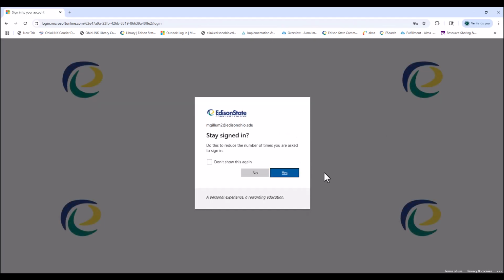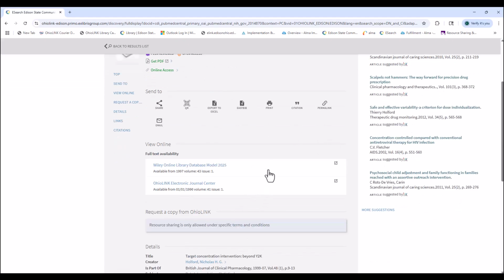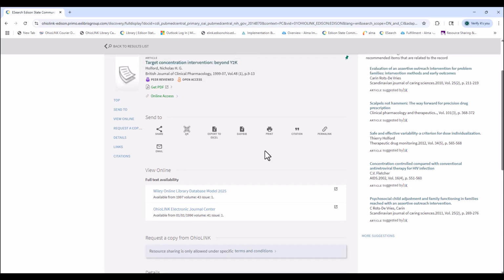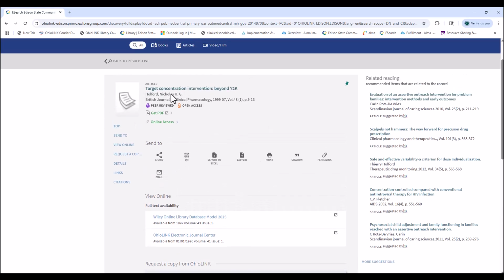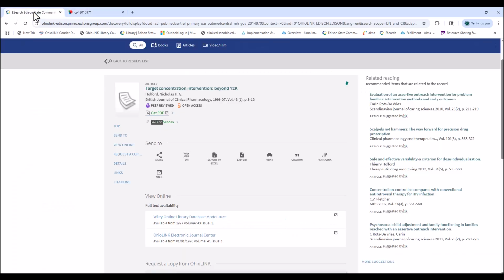And once you sign into that, you can ask to stay signed in, and then it won't ask you to do that after that. Okay, so now I'm all logged in, and I didn't have these links before under this, but I do now because I'm signed in, and this is an easier way to access the resource. So get it PDF. You still have the same screen, but you also have here your citation link.